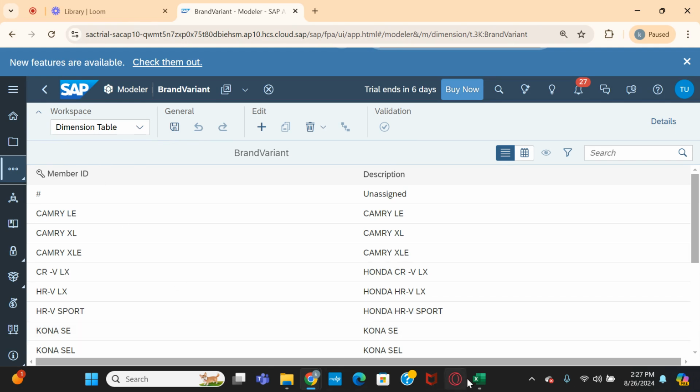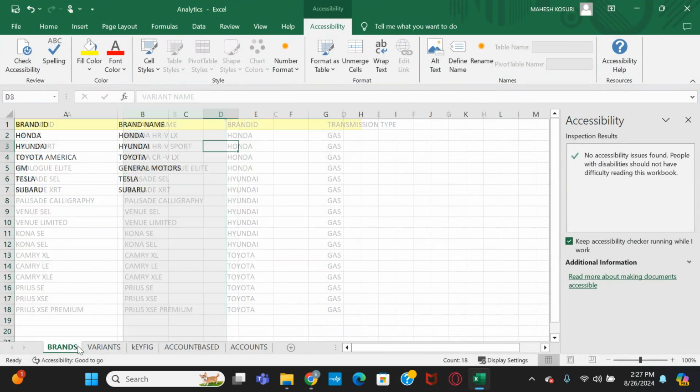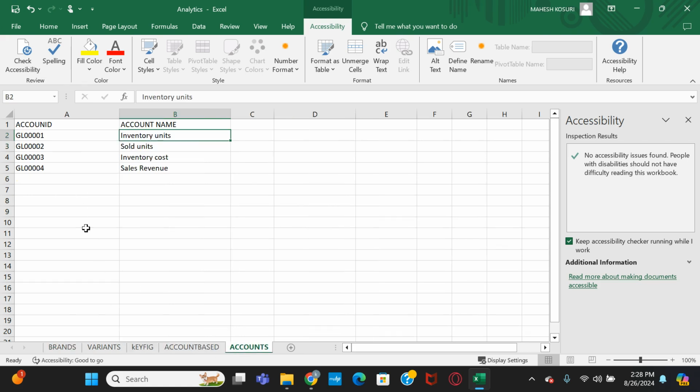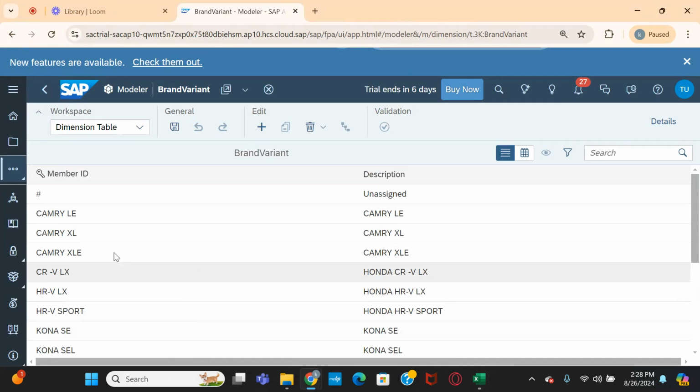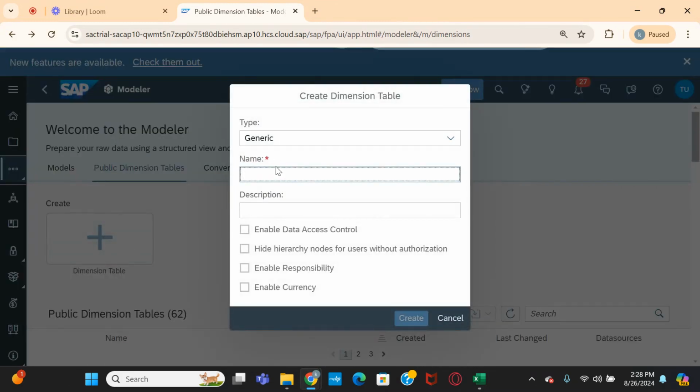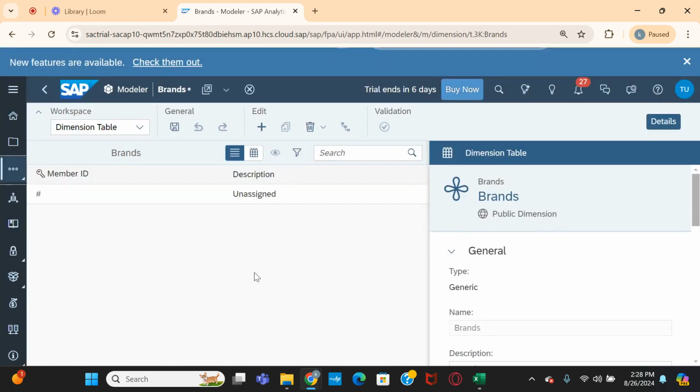Here you can see we need to bring the brands also, and some accounts also. What I'm going to do here is create one more dimension table. This time I will maintain this data manually. I have created the other dimension.